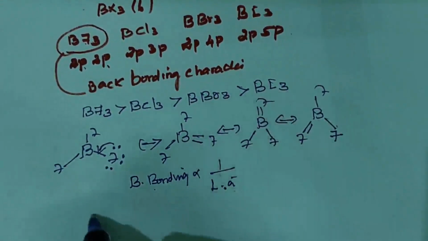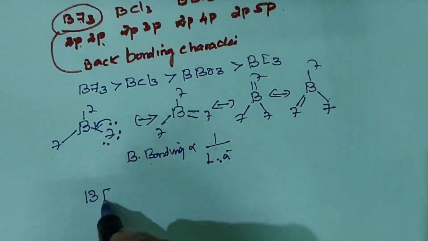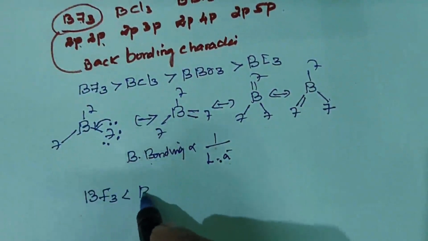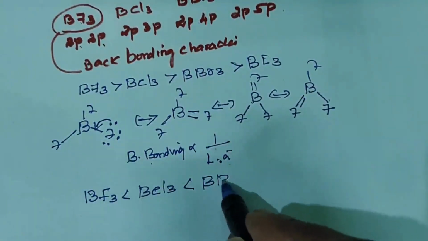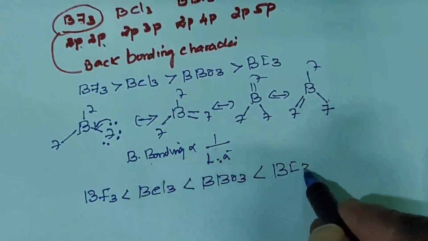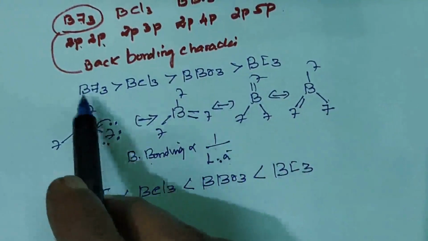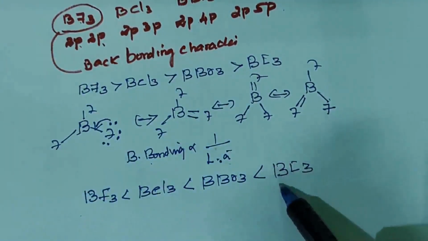So the Lewis acidity order is BF3 less than BCl3 less than BBr3 less than BI3. So the back bonding character is more in boron trifluoride, but the acidic character is more in BI3. That is an important point of view.